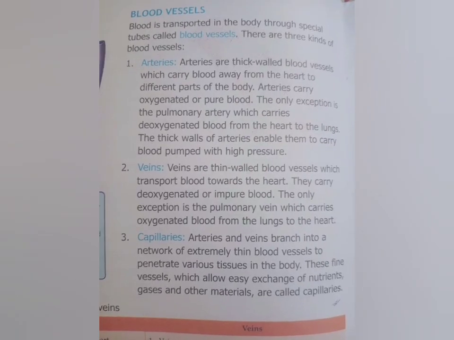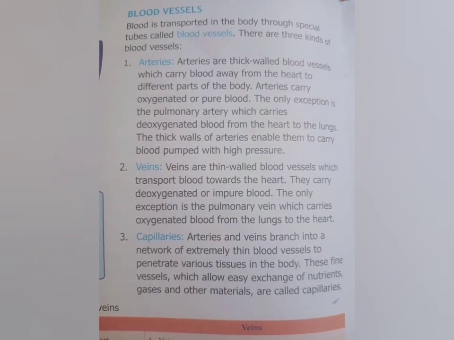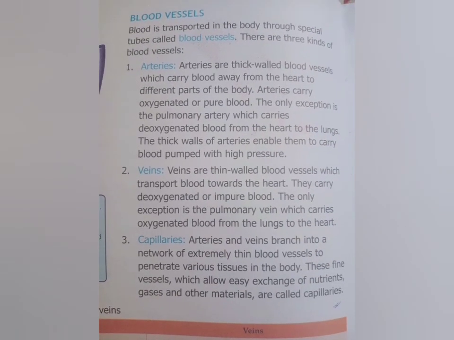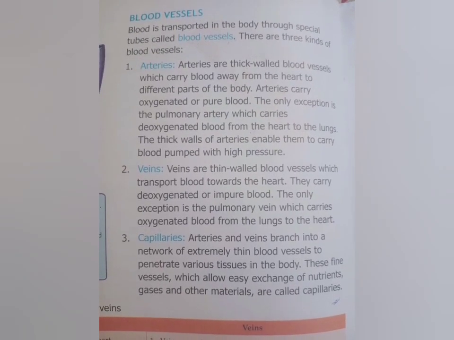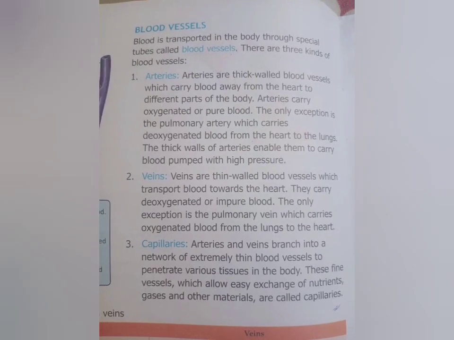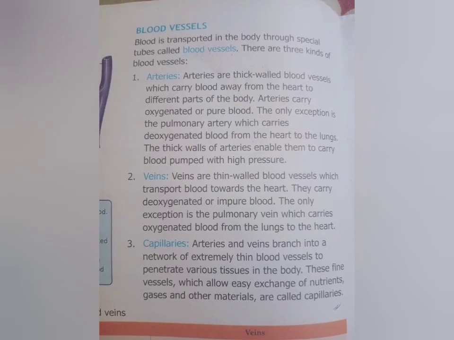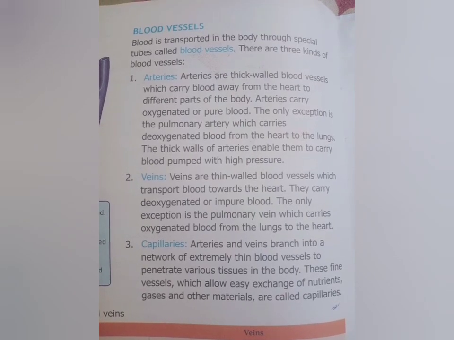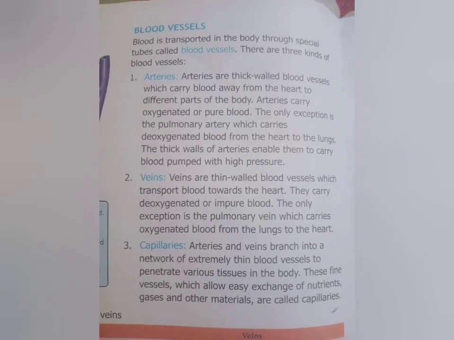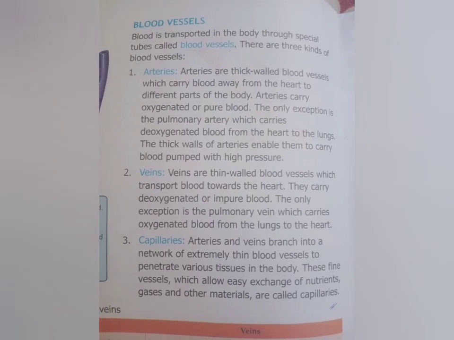Arteries carry blood away from the heart and veins carry blood towards the heart. They carry deoxygenated or impure blood. Deoxygenated means the blood that doesn't carry oxygen. The only exception is the pulmonary vein, which carries oxygenated blood from the lungs to the heart.